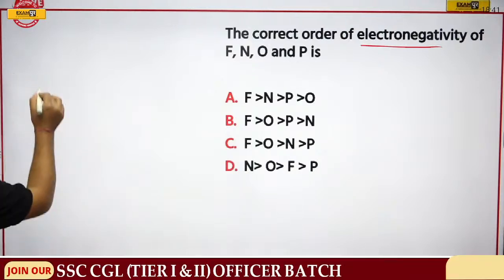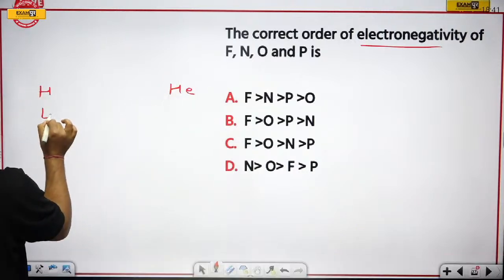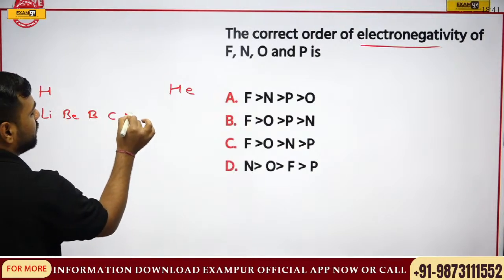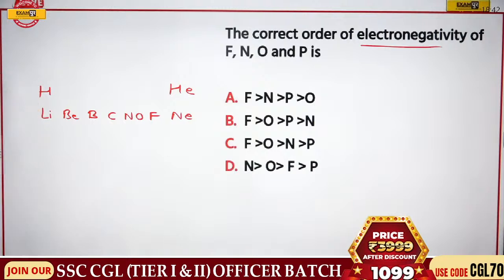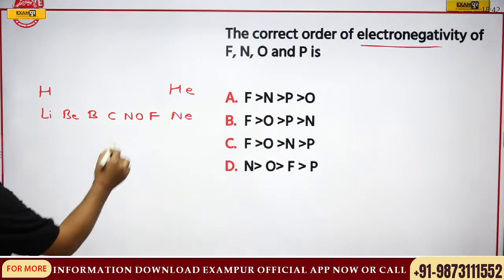Let me write for you all. We know that hydrogen, helium, lithium, beryllium, boron, carbon, nitrogen, oxygen, fluorine, neon. Now here we have the options from F, O, N, P. Okay. So I'll write here.